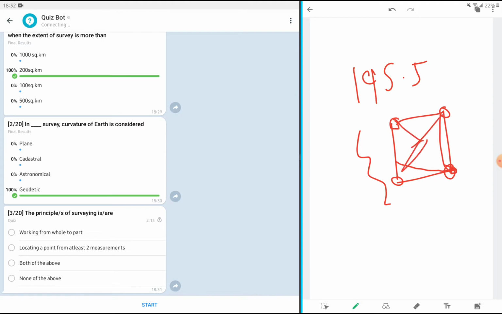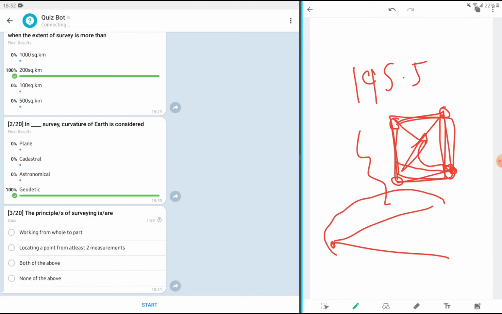Okay, we get a grid out of that and we carry out the whole survey after the major and minor control points are established. Means we do not start from one point and go on surveying. What we do, we identify the whole area and then we start the survey work, so that whatever small or minute error that has crept in while carrying out the survey work will be in control, will not increase in its magnitude. Okay, this is the concept of working from whole to part.